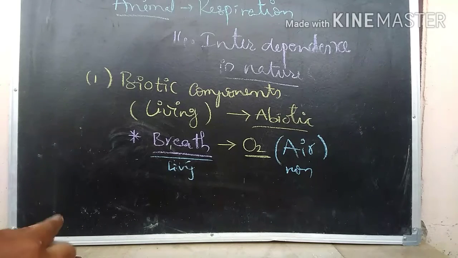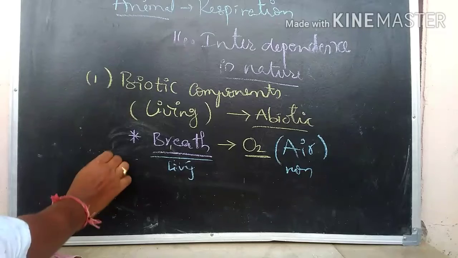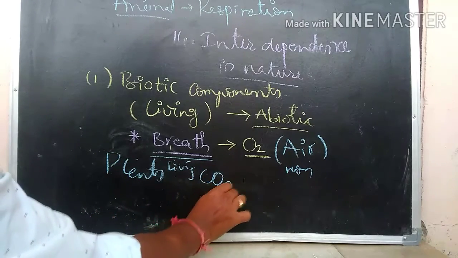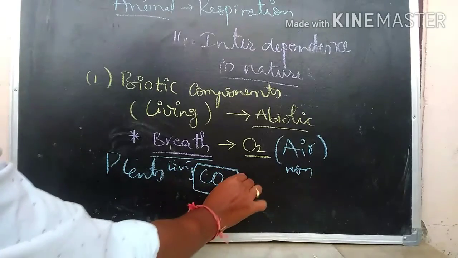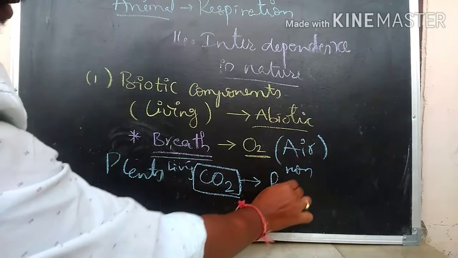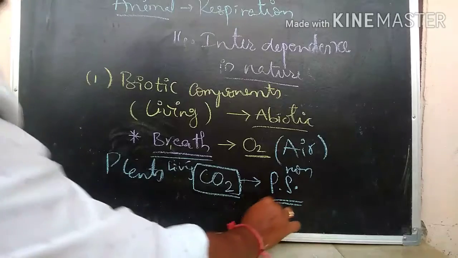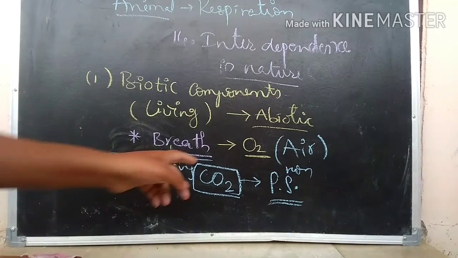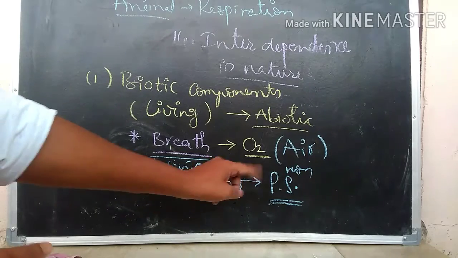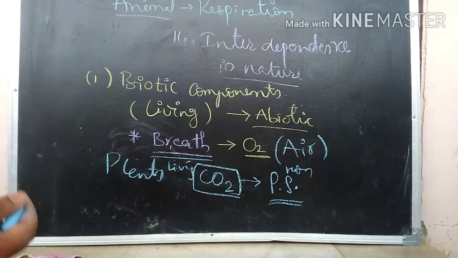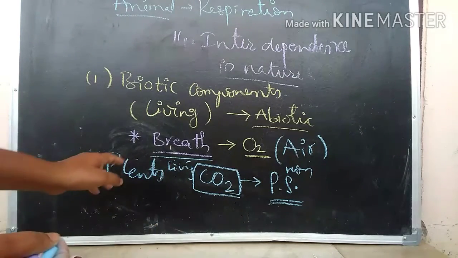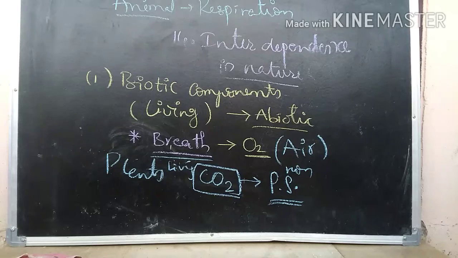Whereas plants take carbon dioxide from the air. For what? For performing photosynthesis to prepare food. To prepare food, they consume carbon dioxide in the air. Plant is a living thing, carbon dioxide is a non-living thing. Even here the living thing is depending upon the non-living. Have you understood now? Right?